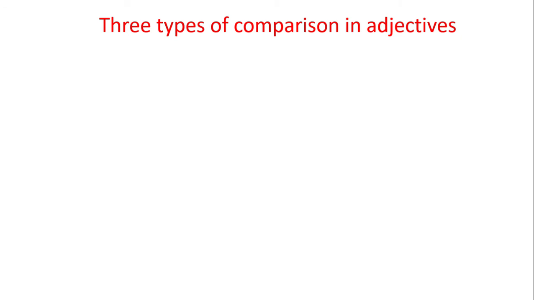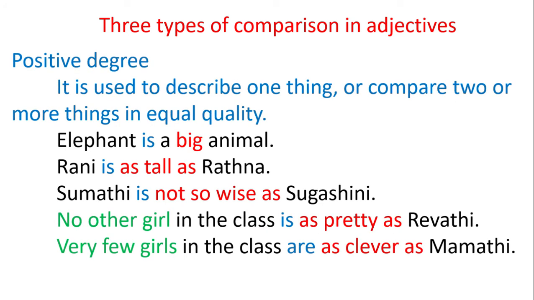Three types of comparison in adjectives. Positive degree. It is used to describe one thing or compare two or more things of equal quality. Elephant is a big animal. The adjective big describes the animal. Rani is as tall as Ratna. Rani is compared to Ratna. Both of them are equal in quality, so we use the positive degree. The phrase as tall as is used to describe the positive degree.